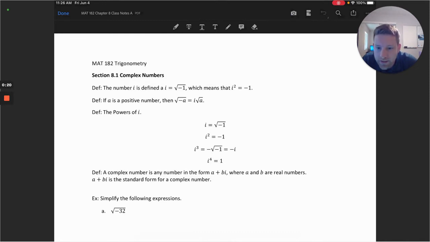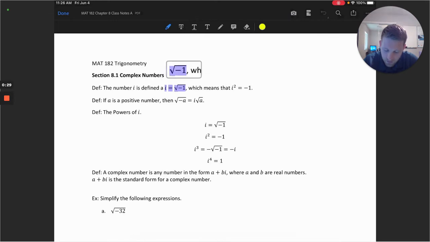So the number i is defined as i equals the square root of -1, which means that i squared is equal to -1.